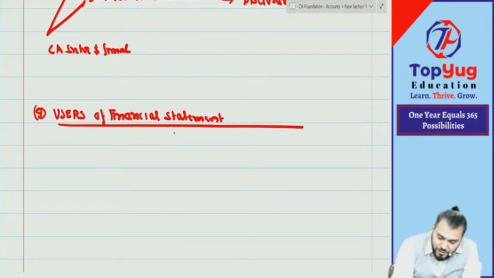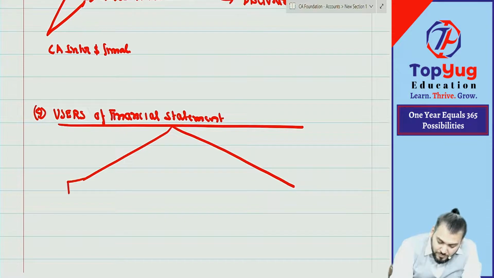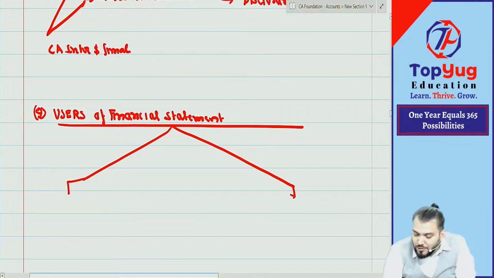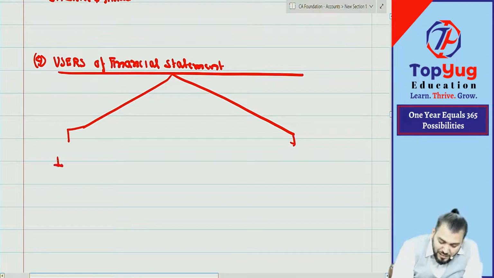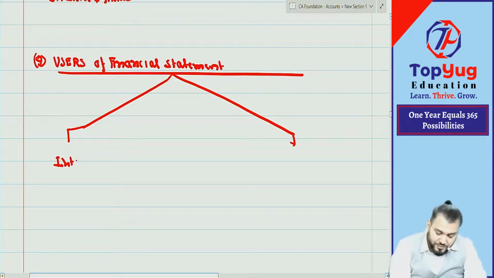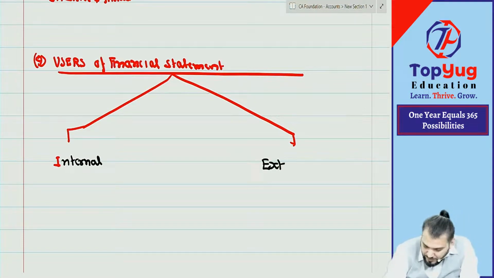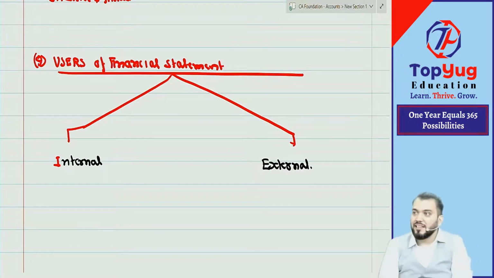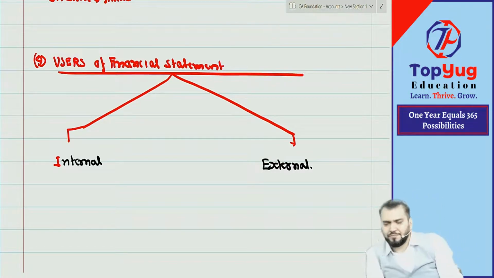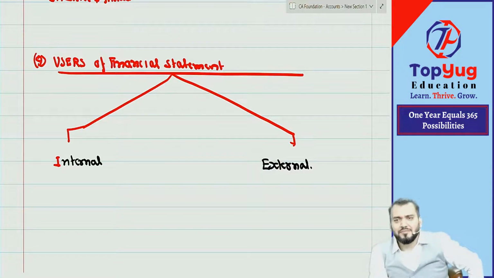So there are two types of users. You know about this. One is internal user, one is external user. Do you know internal and external user? I am just asking. Just say yes or no. You don't know? Really you don't know? Internal user, external user, you don't know. It means one thing is clear: the theoretical part, nothing has been done. Correct? Theoretical part, nothing has been done. Only what has been done?